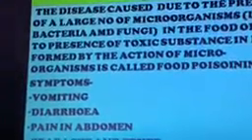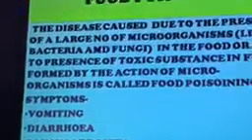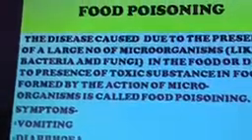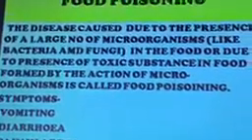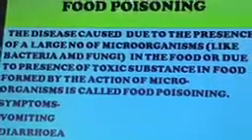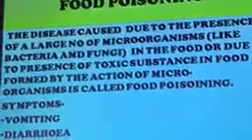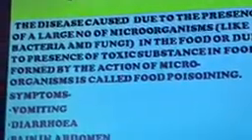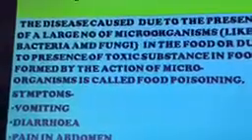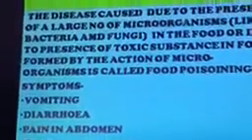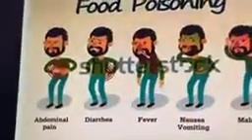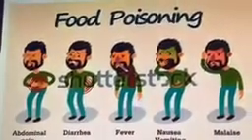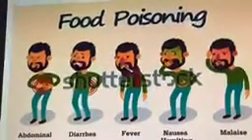When vomiting along with diarrhea, that is loose motions, and abdominal pain is there, and along with it headache and fever is also there, that means you are suffering from food poisoning. In the next slide I'll show you the symptoms which a person suffering from food poisoning has.